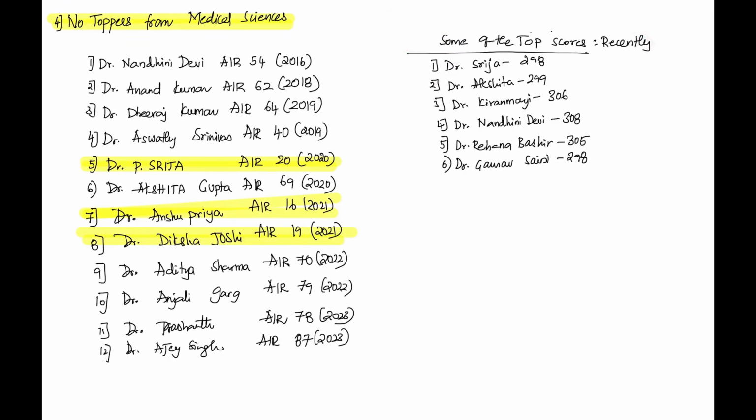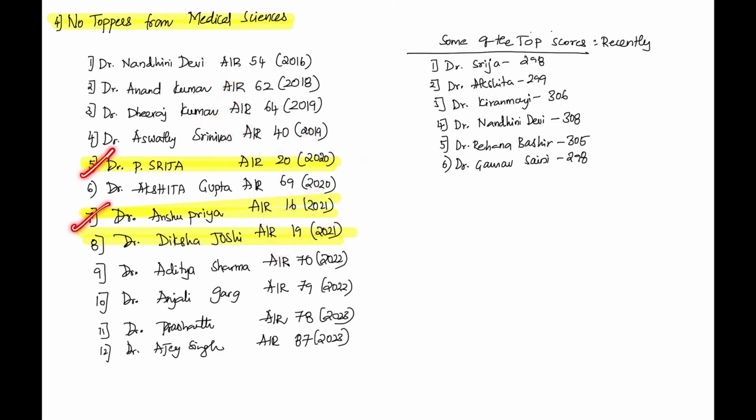And also if someone, when you go to any coaching institute, tries to bias you or tries to fool you by saying there are no toppers from medical science, look at the names. 2016 to 2023, we have Dr. Nandini Devi, Dr. Anand Kumar, Dr. Dheeraj, Dr. Aswati. UPSC MEDICO stepped in 2020, my first batch, All India rank 20, All India rank 16, All India rank 19. These are all my students.